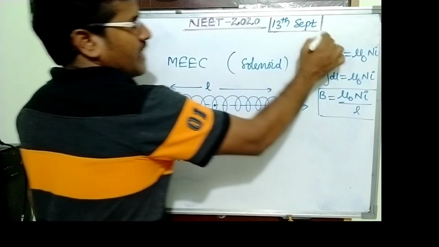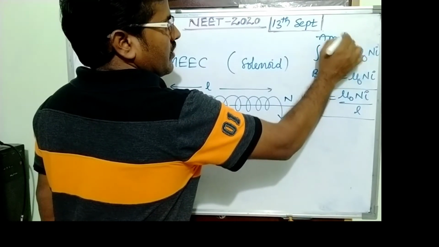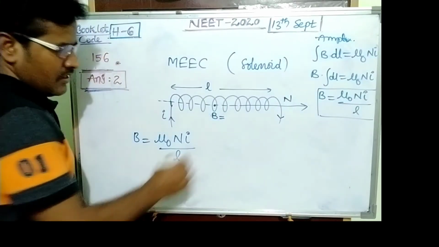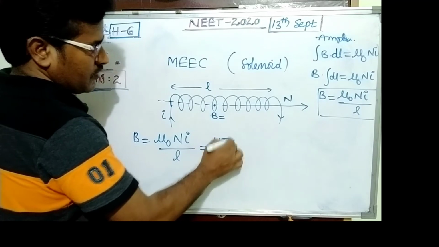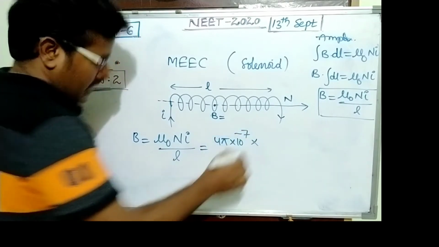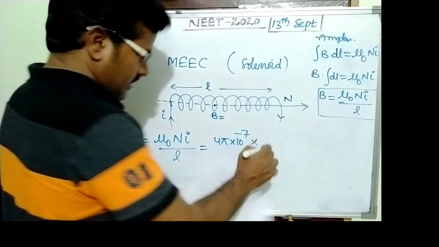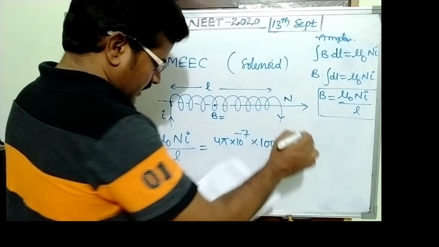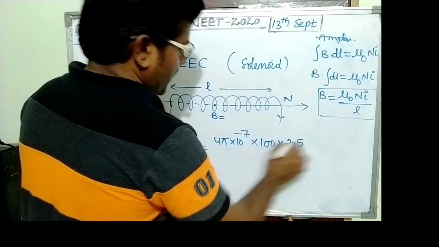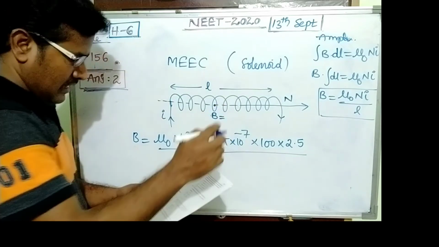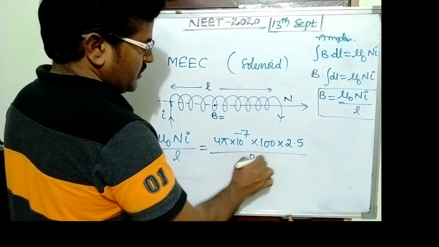Its value: 4 pi into 10 power minus 7, number of turns 100 turns, and current 2.5 ampere, upon length 50 centimeter, that is 0.5.